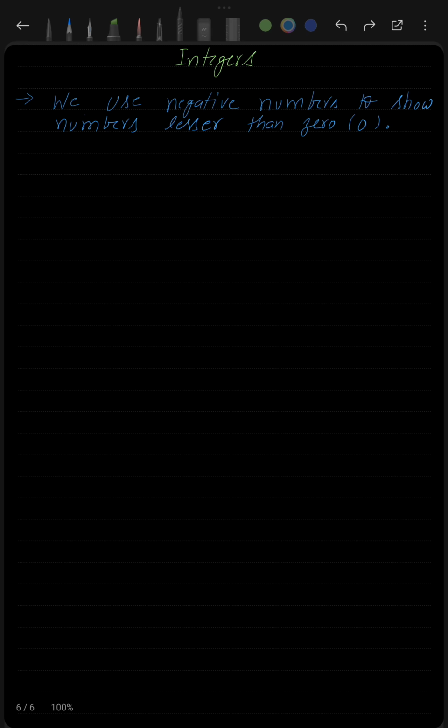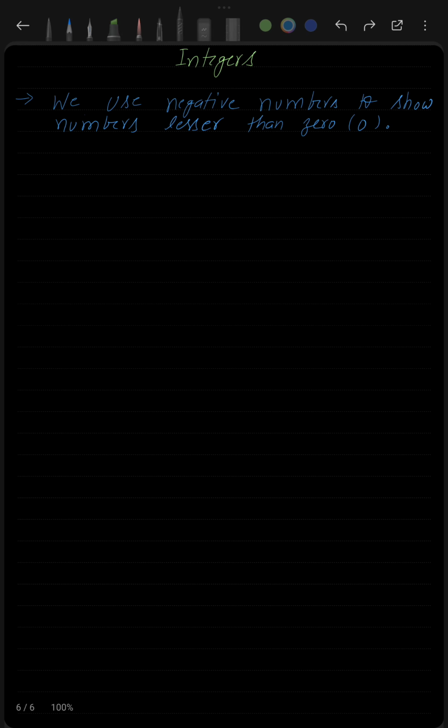0 means you have nothing in your account, you have no money in your account, but you know that you do not have 0 rupees. In fact, you owe the bank 5 rupees. It means you are in debt and you need to pay 5 rupees to your bank. So you will say that yes, we owe the bank 5 rupees.